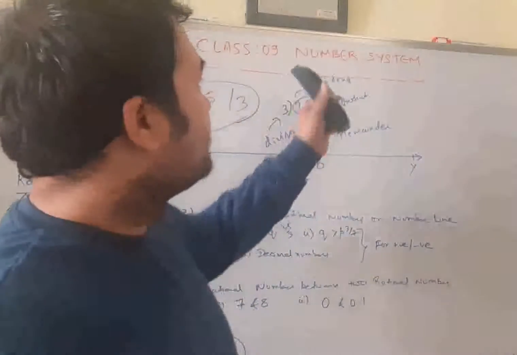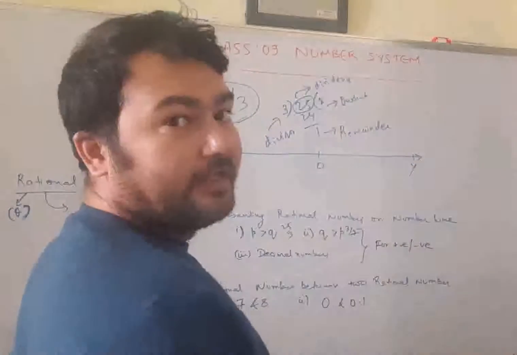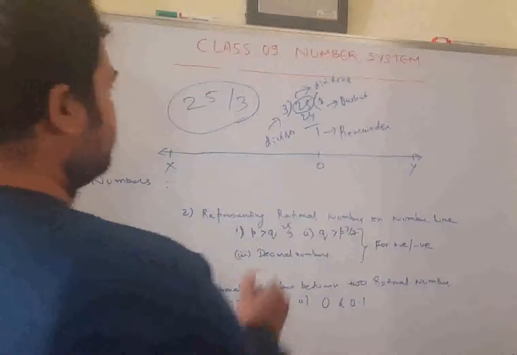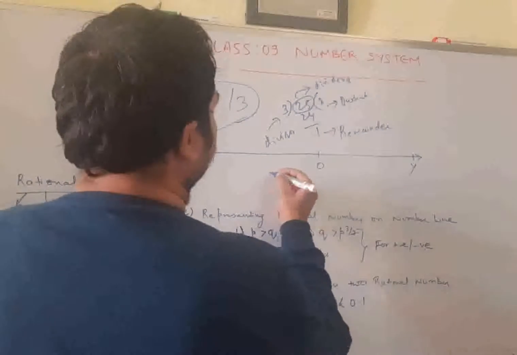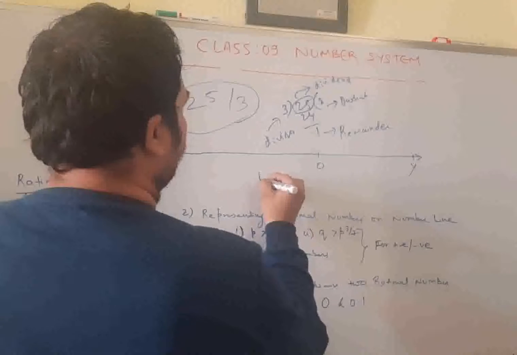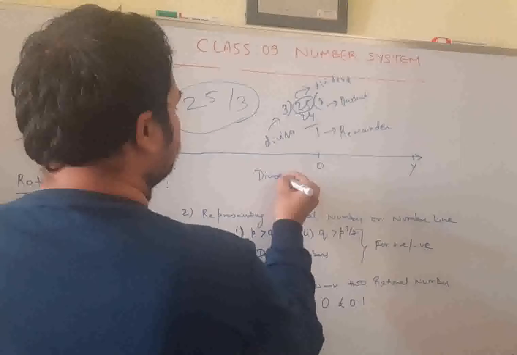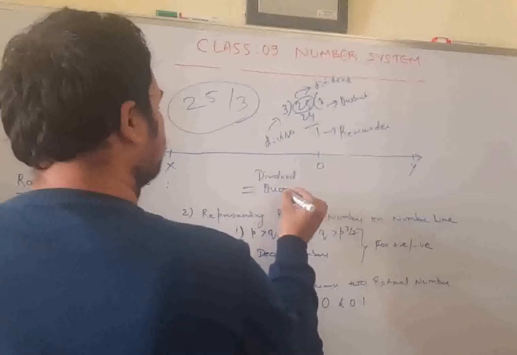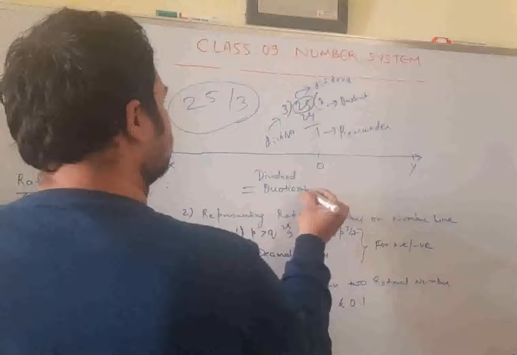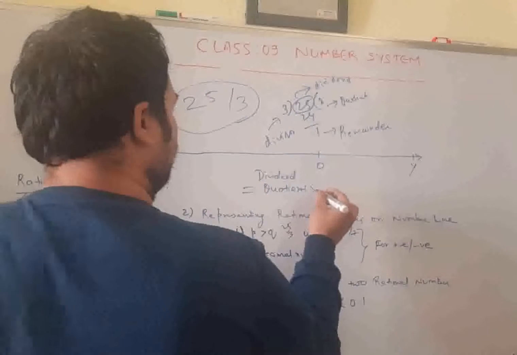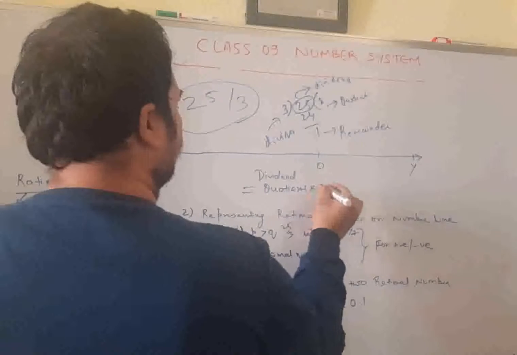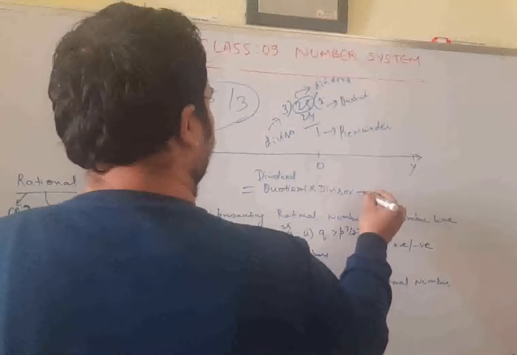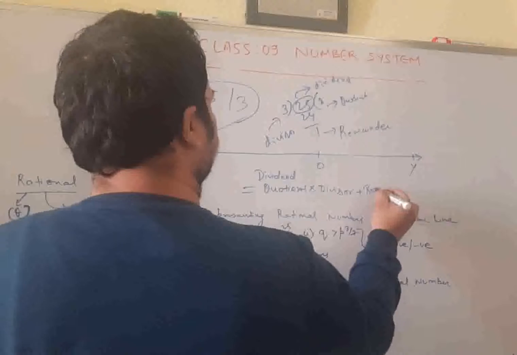Unless you memorize this thing, unless you understand this completely, you won't get one important formula of mathematics, that is: dividend equals quotient times divisor plus remainder.